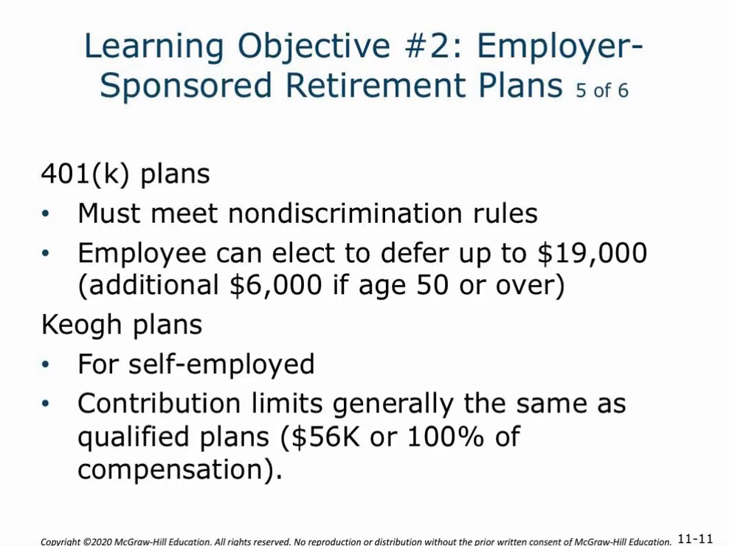So the 401k plan, again, has to meet the non-discrimination rules. Employees can elect to defer up to $19,000 per year, and then an additional $6,000 is going to be available if the taxpayer is age 50 or over. Again, the KEOGH plans are going to be for the self-employed. Contribution limits are generally going to be the same, so it's $56,000 or whatever that compensation is.